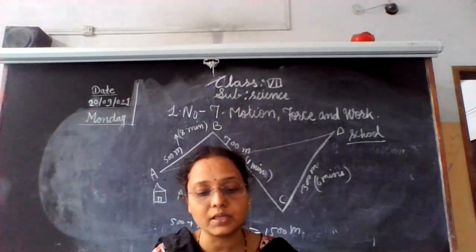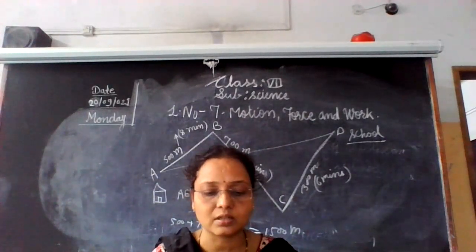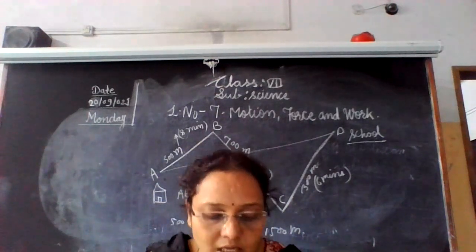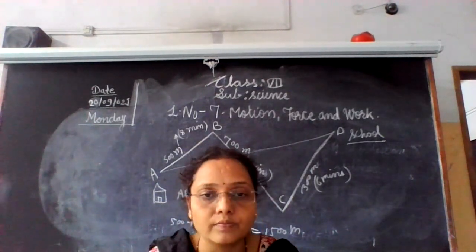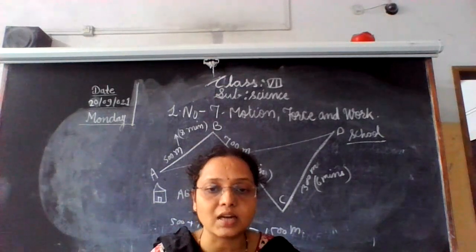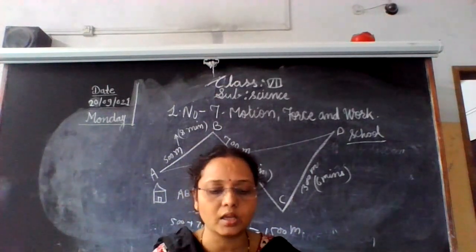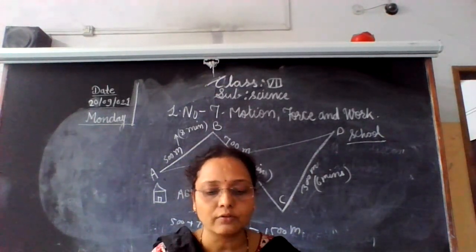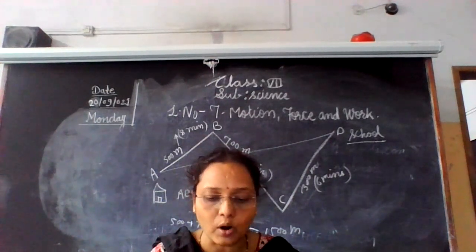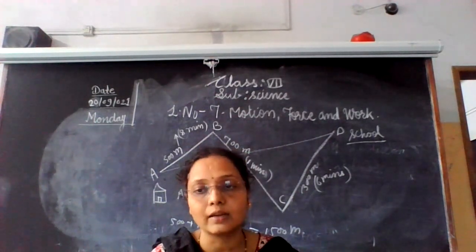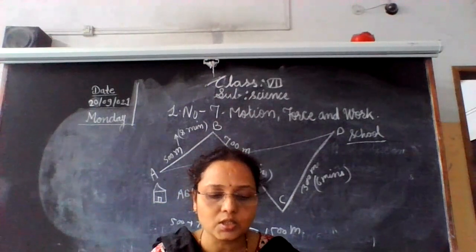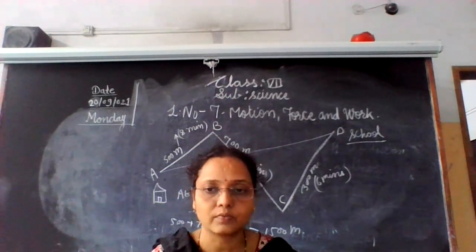Displacement means the minimum distance traversed by the moving body in one direction from the original point to reach a final point.